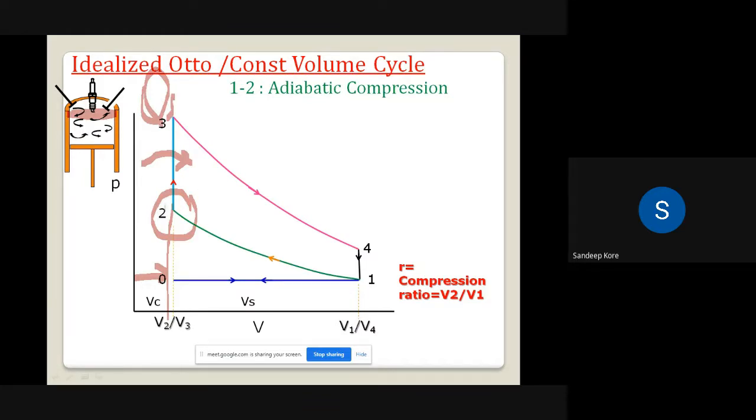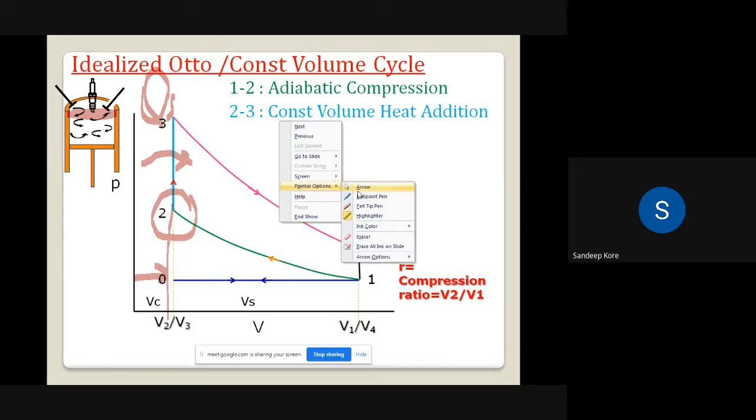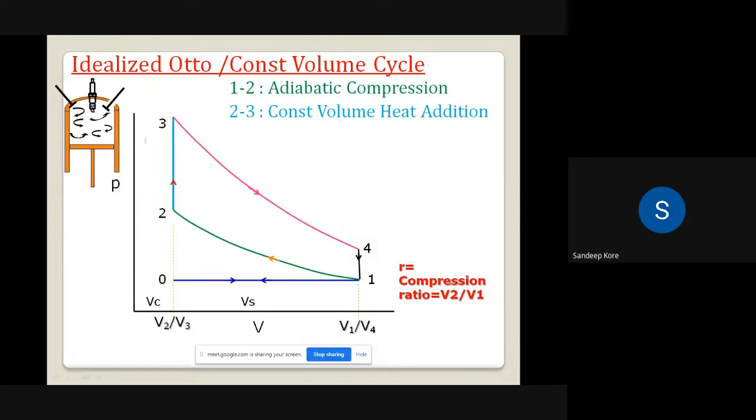So at point 2, both valves are closed, meaning the inlet and outlet valves are closed. Piston is adding the energy. Spark is there, so because of that, the burning of fuel is going to start. So the process 2 to 3 is called a constant volume heat addition. We are adding the heat at constant volume. ठीक है. So this is the second sequence which is happening in this particular engine.